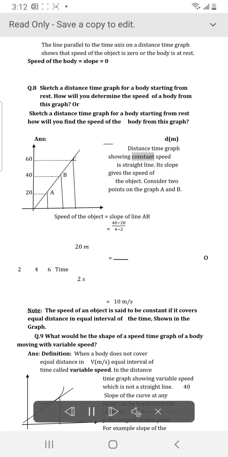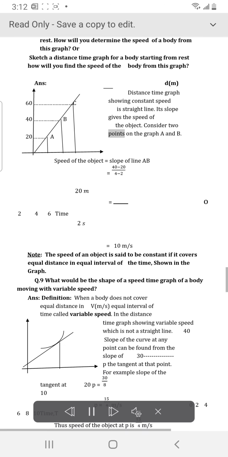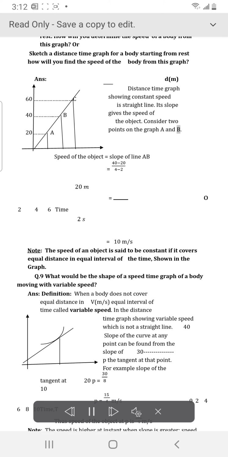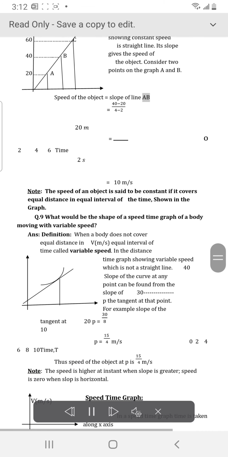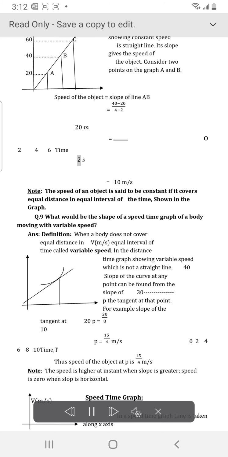A distance-time graph showing constant speed is a straight line. Its slope gives the speed of the object. Consider 2 points on the graph, A and B. Speed of the object equals slope of line AB, which equals 10 meters per second. Note: the speed of an object is said to be constant if it covers equal distance in equal intervals of time, as shown in the graph.